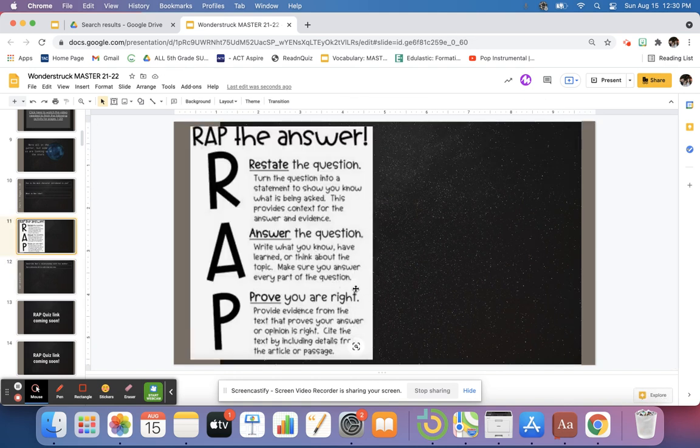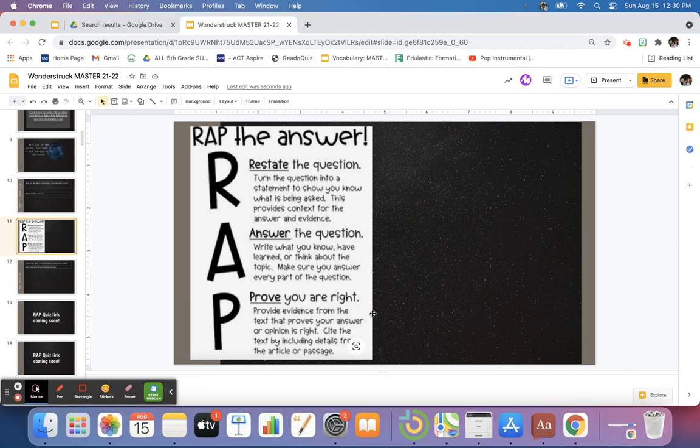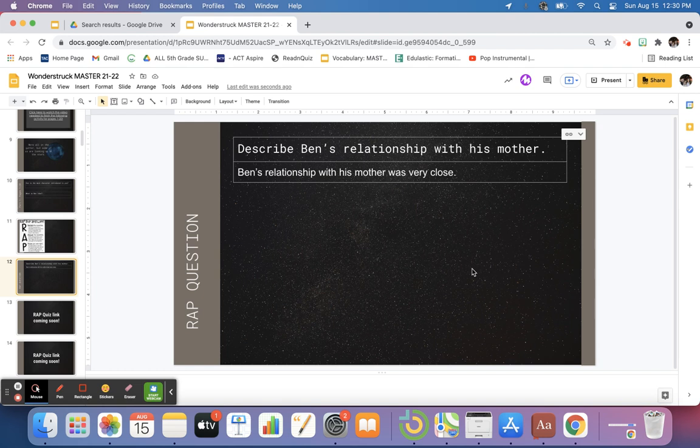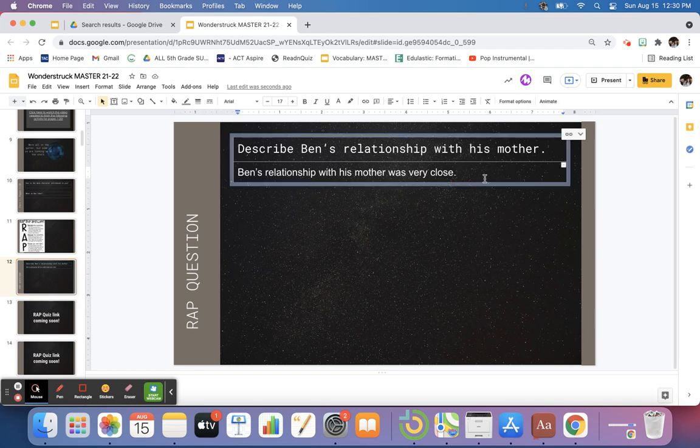Now we're going to P, prove we are right with evidence from the text. We're proving evidence from the text that proves our answer or opinion is right. And we're going to cite the text by including details from the article or passage. So in pages 1 through 27, we learned a lot about Ben and his mother. We're going to go back to the text that specifically discusses their relationship together and find examples to prove that they were close. We're going to cite it, where it came from, and sometimes it's more specific, sometimes it's more general.